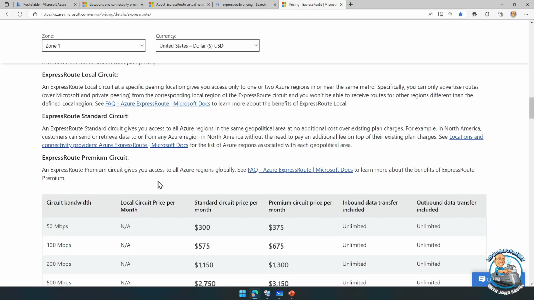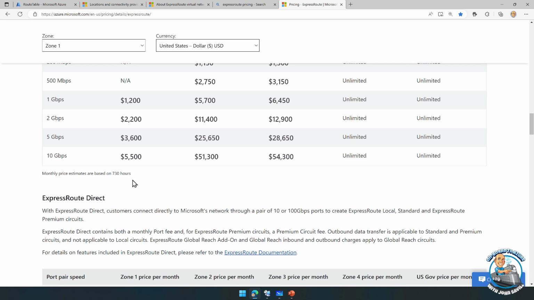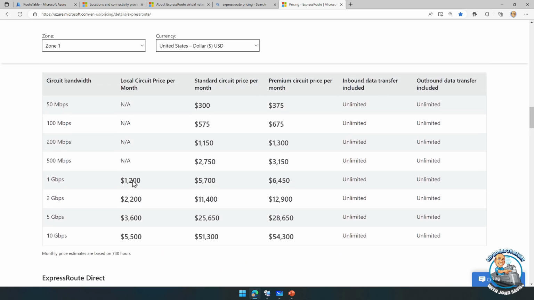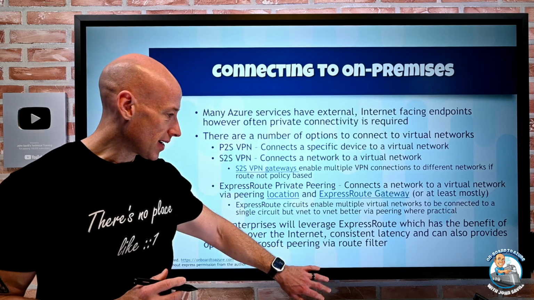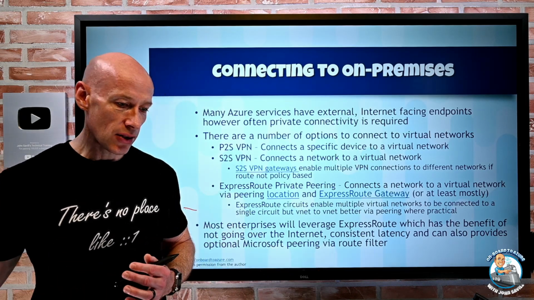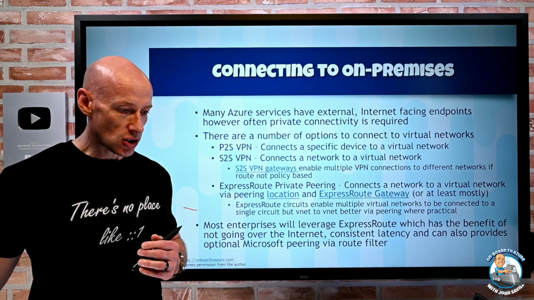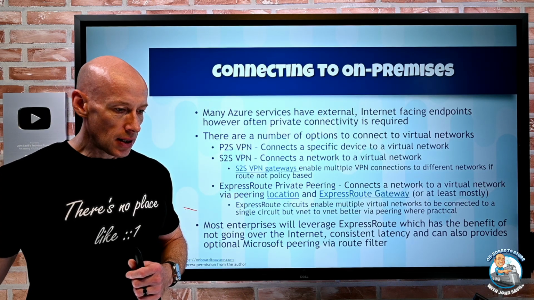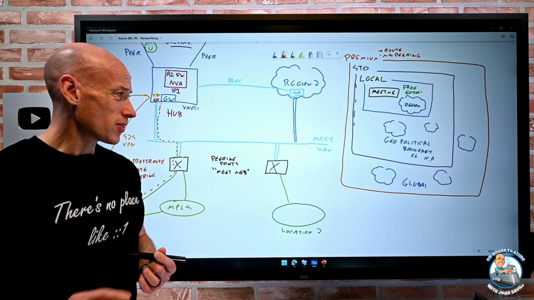And then we have these local options as well. So different things available, and again, ExpressRoute Direct is there as well. I have all these different capabilities that we can leverage depending on exactly what it is I need to do. There's also something called Global Reach. I'll touch on that quickly.